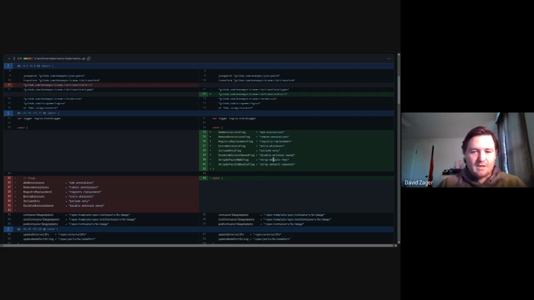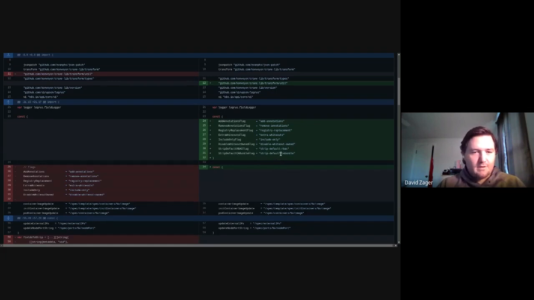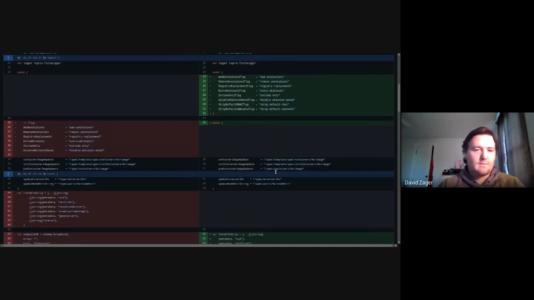For example, stripping the default RBAC in the CA bundle. One of the things that we learned from the exercise was that there are things that are cluster specific, and that there are some flags that we can allow multiple plugins to use, and they can determine how to handle those flags based on their needs.